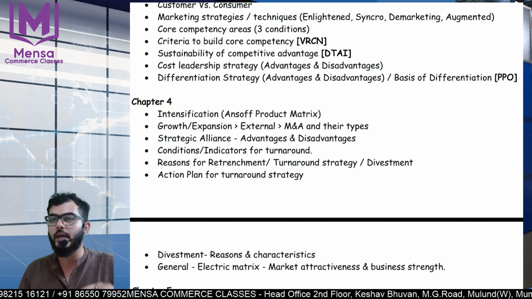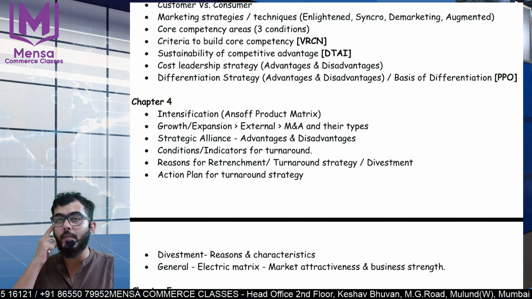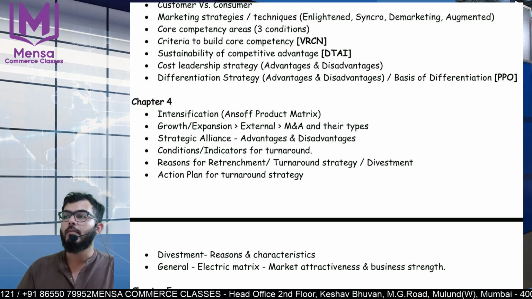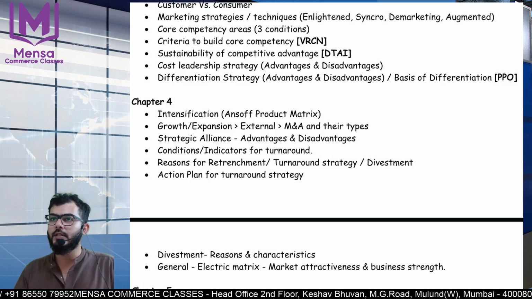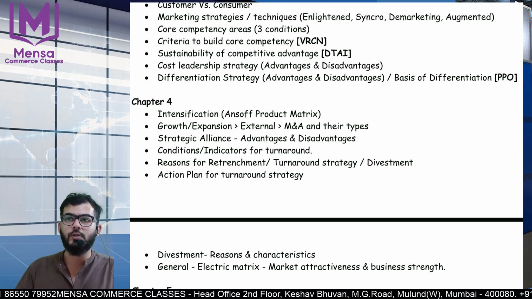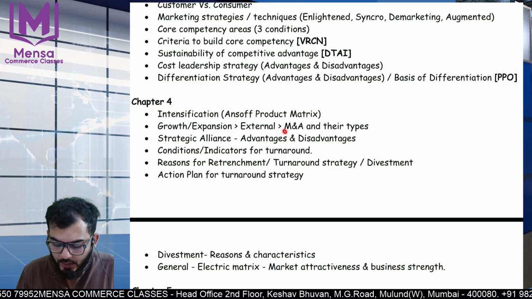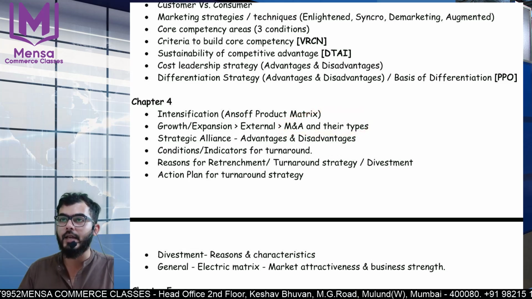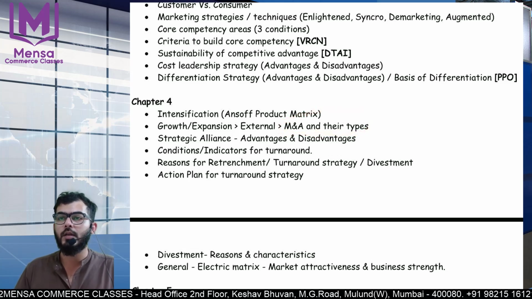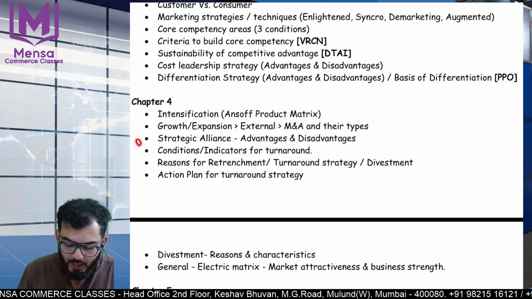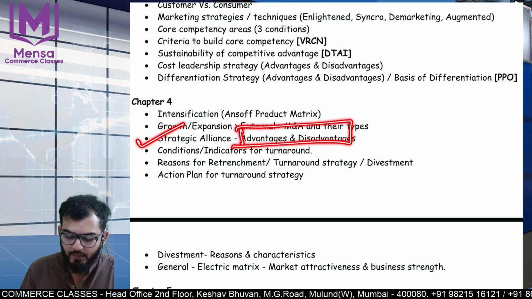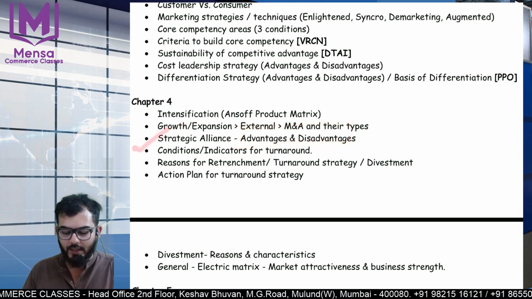When you come to chapter 4, focus on intensification and the product matrix. It is covered 2 times, so you can focus on product development and market penetration. Diversification can be asked separately, so 3 points you can cover over there. Focus on mergers and acquisitions and the types: forward, backward, vertical, horizontal. Focus on alliances and their advantages and disadvantages. It's an external growth strategy.